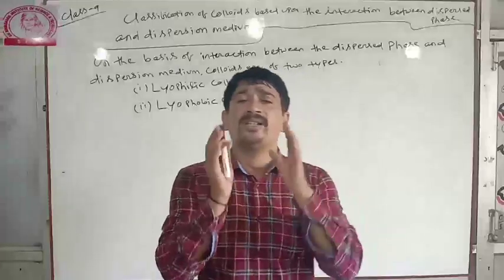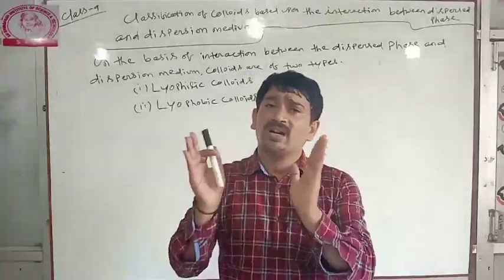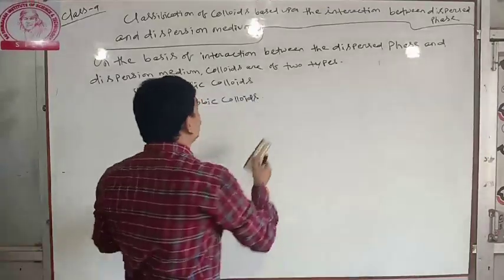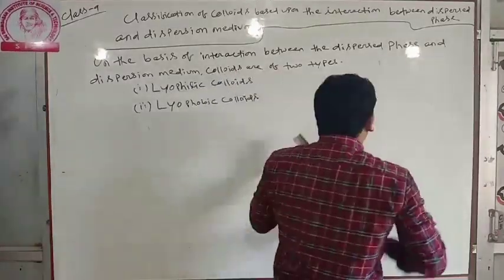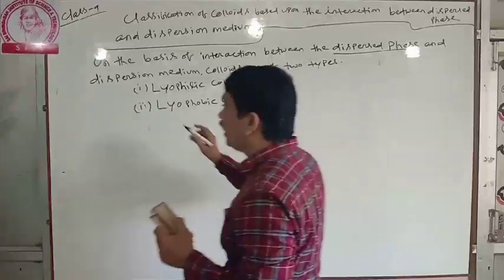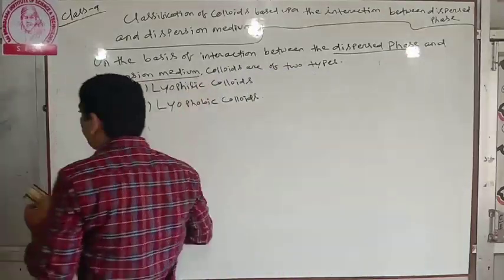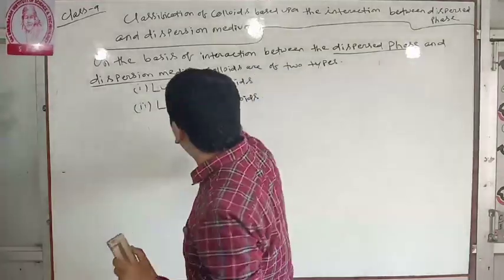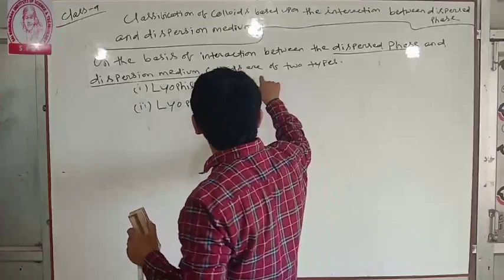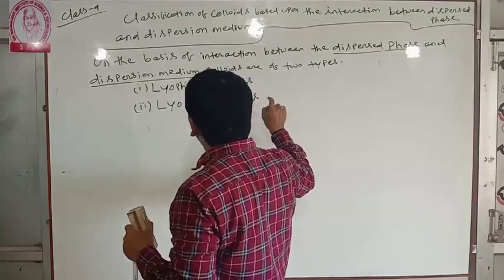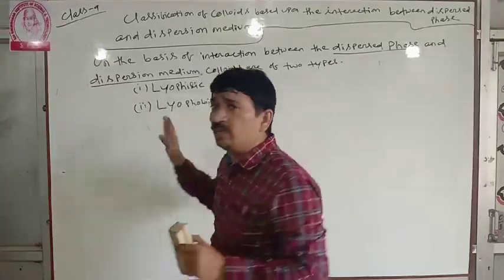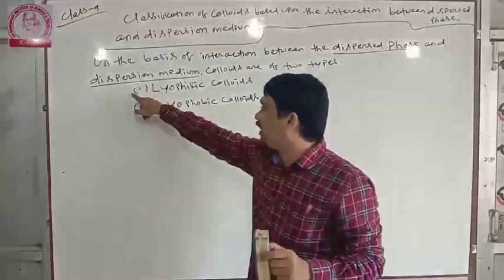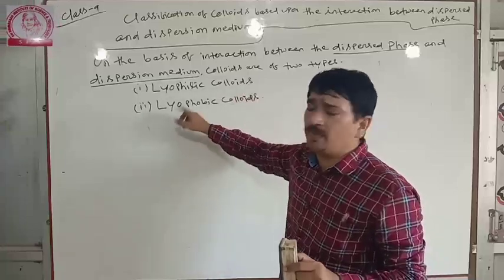After that we will discuss lyophilic colloids and lyophobic colloids. These are very important questions for this year's council exam. What is the difference between lyophilic colloids and lyophobic colloids? Clear?